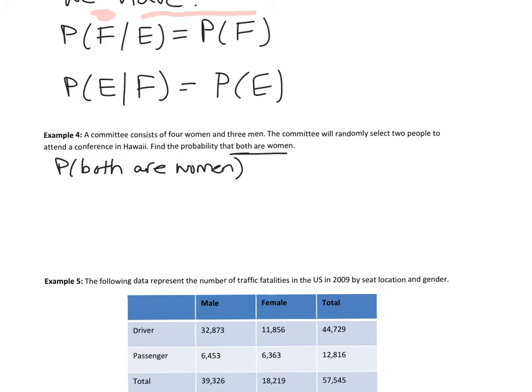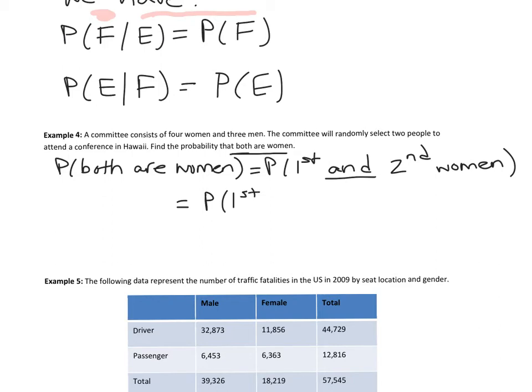I like to translate "both" to just saying the first and the second are women, because now I have my "and," and when we think "and," our operation is multiplication. All right, so we know that we're going to be using our multiplication rule. So this is how we're going to write it. Probability that the first is a woman times the probability that our second is a woman given the first. Here I'm just going to write W to save space.